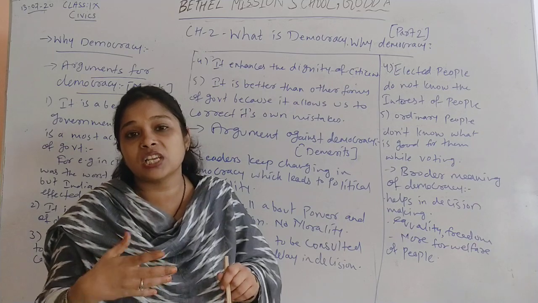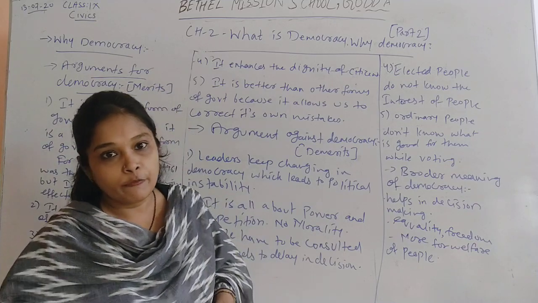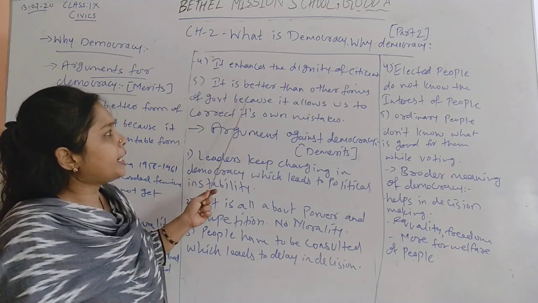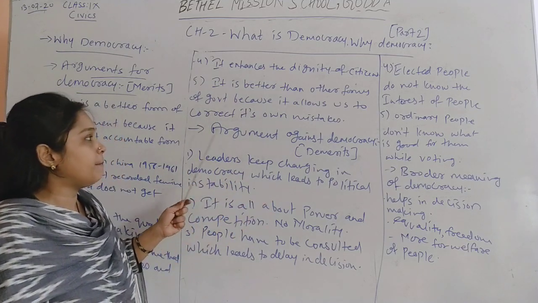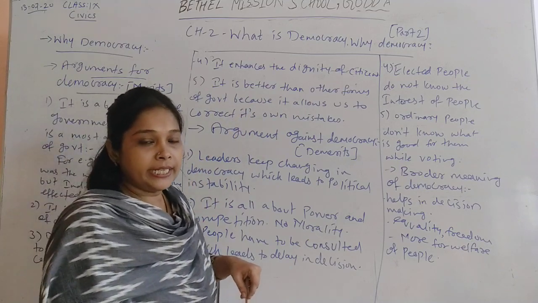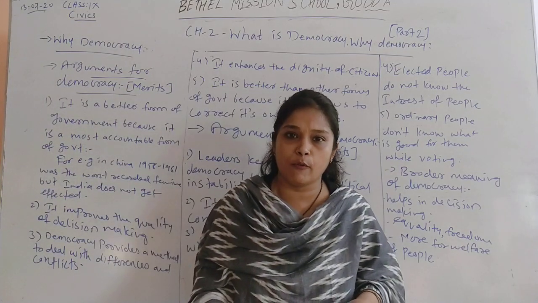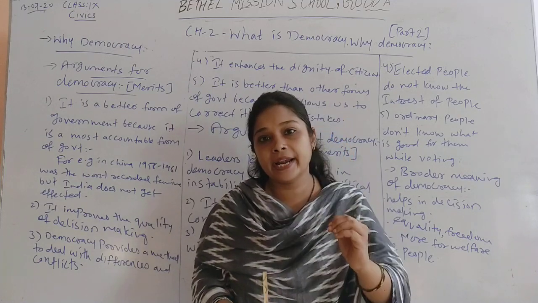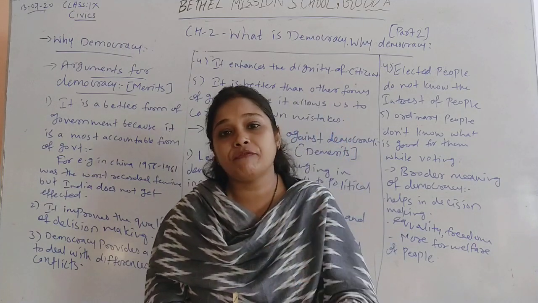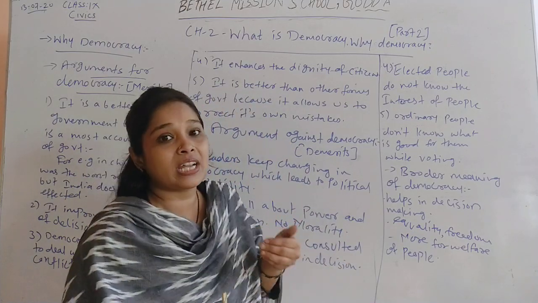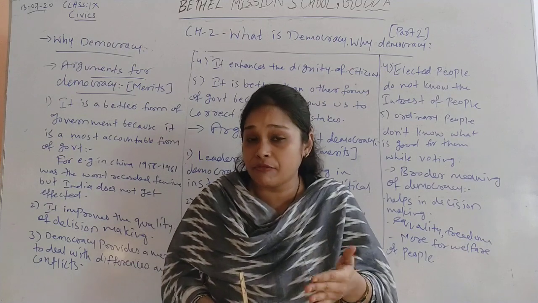People are given the most important place in democracy, which enhances the dignity of citizens. Next, it is better than other forms of government because it allows us to correct its own mistakes. See, democracy is not a perfect kind of government. It has certain mistakes. Many times it makes mistakes, but it allows us to rectify those mistakes, to erase or correct them if we have done them.